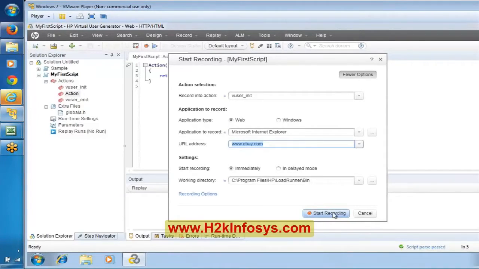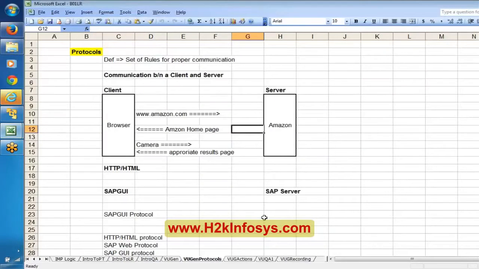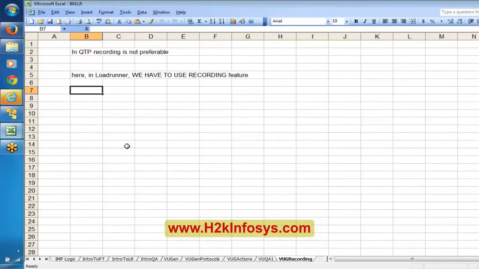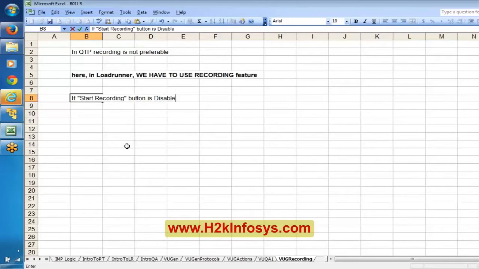The solution for this, if the start recording button is disabled, is to click on the browse button against the application to record.